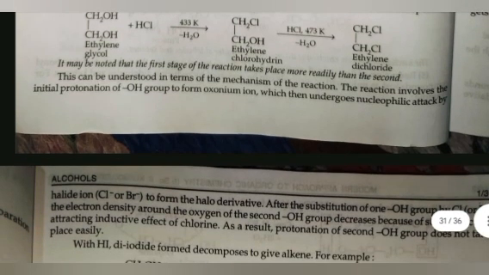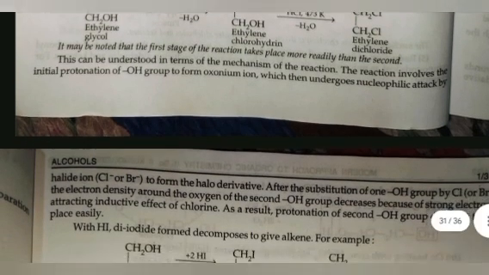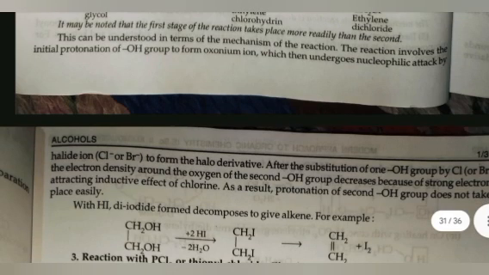Second is the reaction with hydrogen halide. It reacts with HCl and HBr to form two different products as shown below. Ethylene glycol plus HCl gives rise to ethylene chlorohydrin, and with HCl at 473 Kelvin gives rise to ethylene dichloride. It may be noted that the first stage of reaction takes place more rapidly than the second. This can be understood in terms of the mechanism of the reaction.